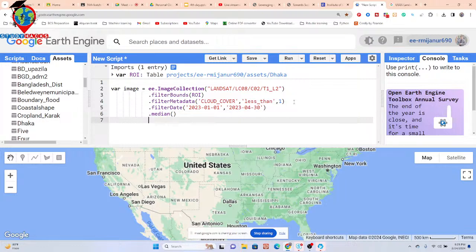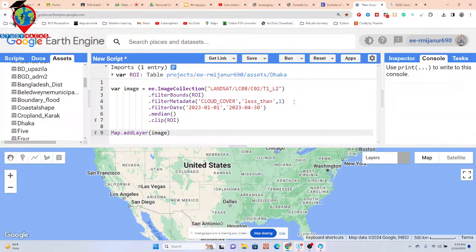Okay. And further, just clip with my study area, which is RY. So now I get my image. Just use here Map.addLayer and call your object, mainly image. So click to run. Now it shows a layer but does not focus on my study area.